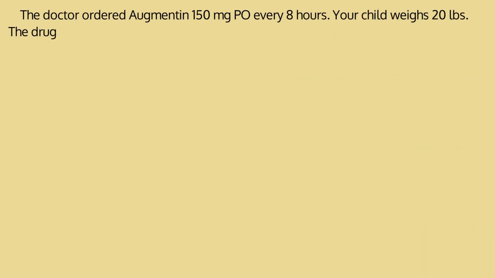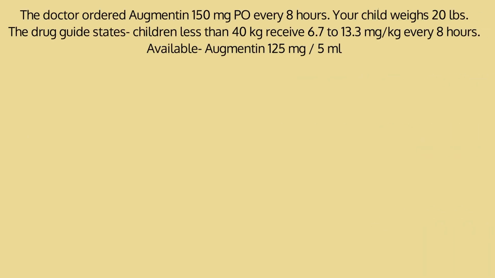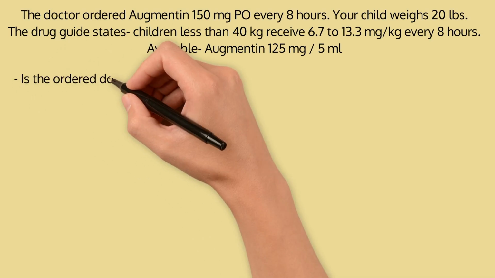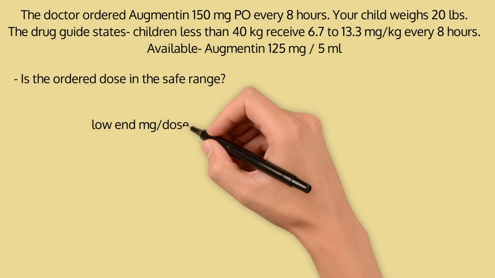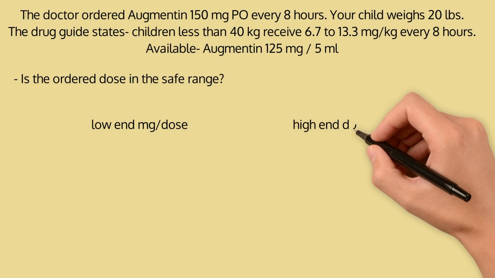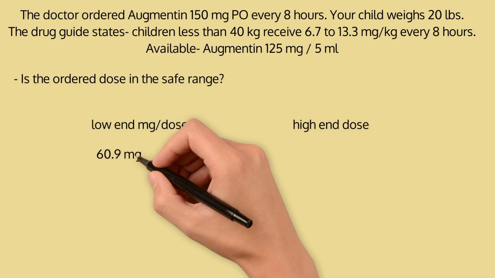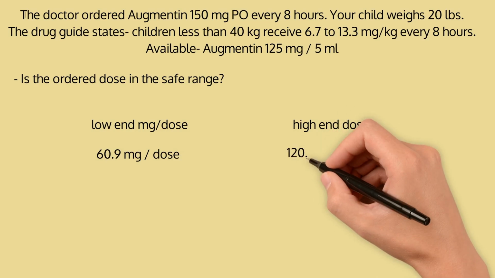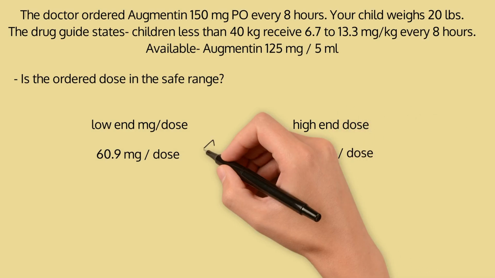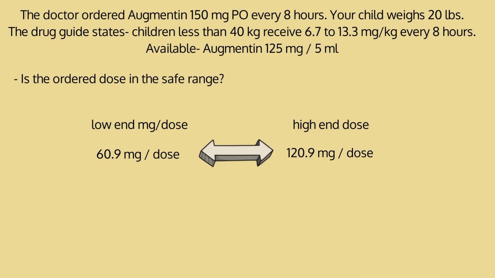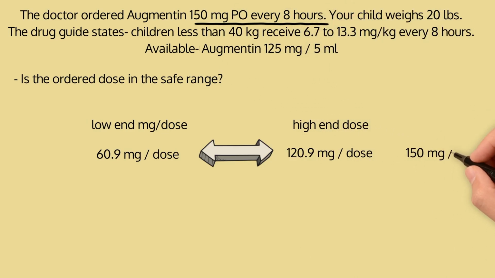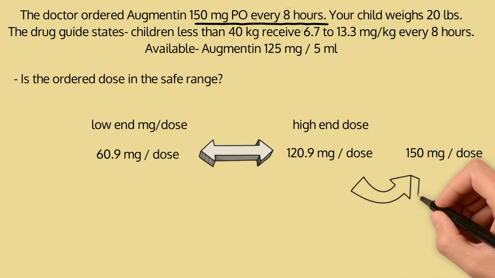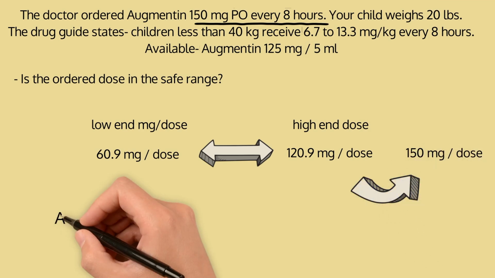Moving on to the next part of the question, it says, is the ordered dose in the safe range? Well, we just figured out our safe range, which was 60.9 milligrams per dose and 120.9 milligrams per dose. And in the question, the doctor's order is 150 milligrams PO every 8 hours, which is outside of our high range. So no, this is not a safe dose.